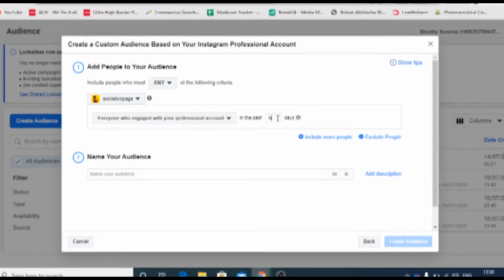So people who have engaged with you in the last 1 year, you won't get their data, you'll get the number. Like you have engaged 10,000 people in the last 1 year. So you can create a lookalike audience of that audience.